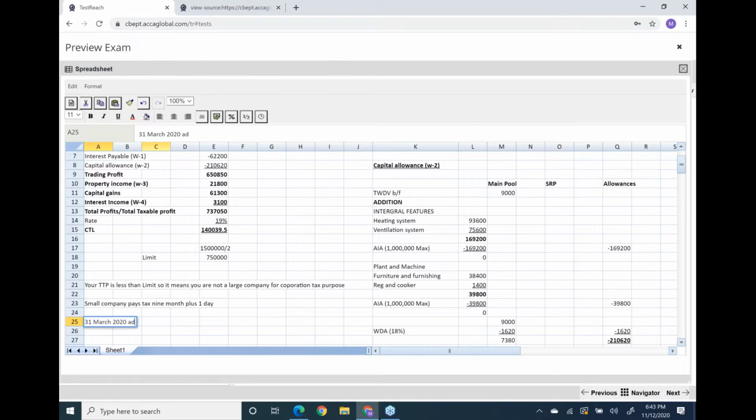Come on, add 9 months plus 1 day to it. Obviously this becomes 1st of January 2021.